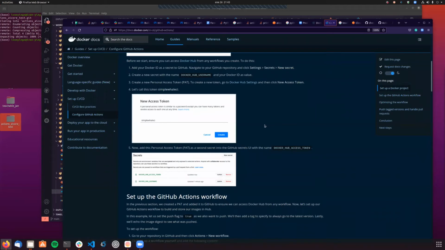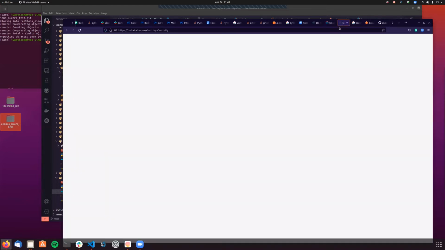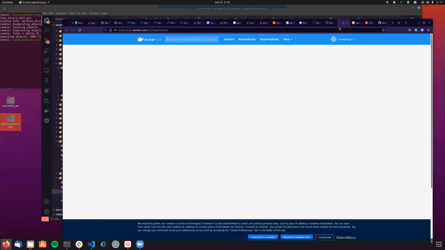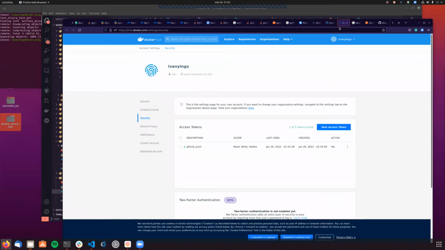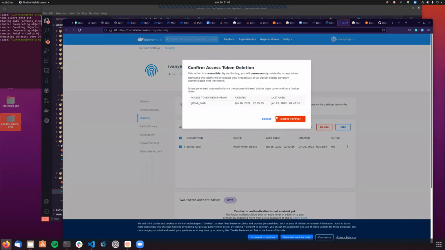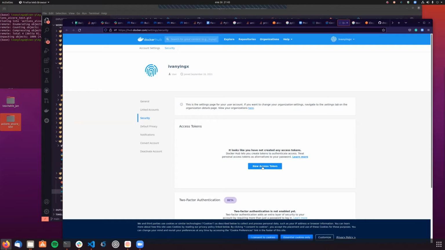The first thing that it's going to ask us to do is to establish a personal access token from Docker Hub. So it will grant access to GitHub to push the new image to my account in Docker Hub. I've already got one. I'm actually going to delete this one because I'm not going to use that anymore.